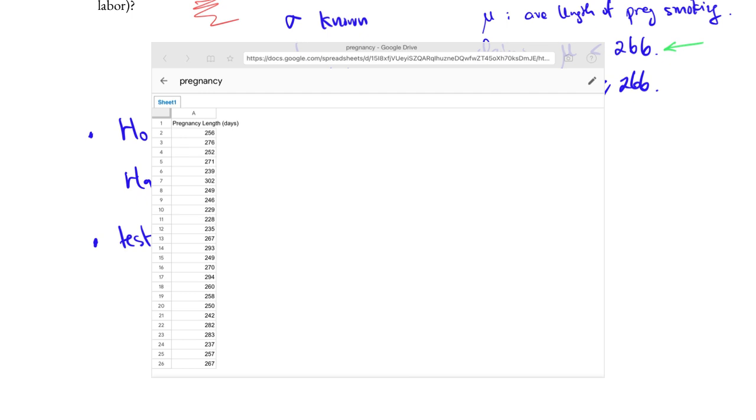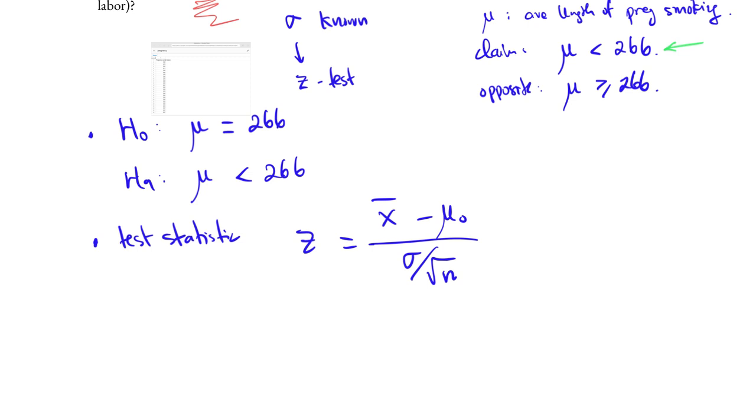We then use either Desmos or Excel or Google Sheets to compute the mean pregnancy length of the 25 numbers. Or if we want, we can also add up all the 25 numbers to get the sum, then divide by 25.